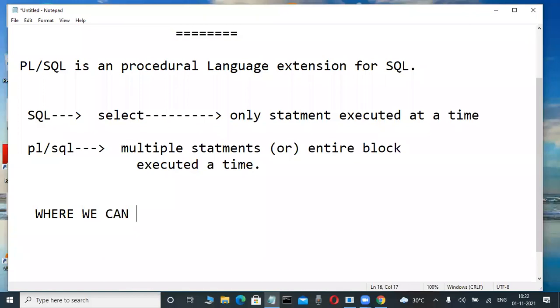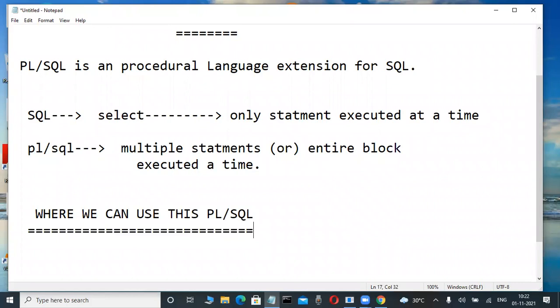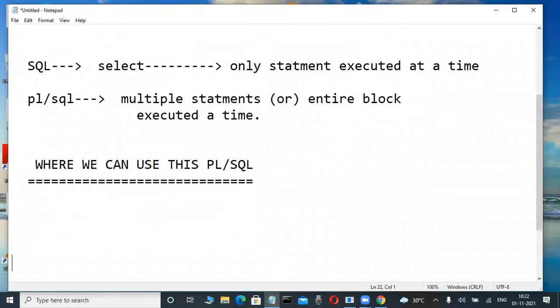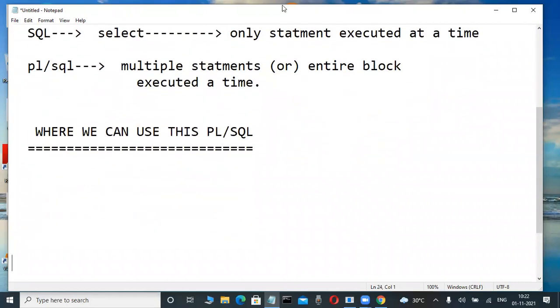Where can we use this PLSQL only? Okay, this PLSQL language. Now check it out. Slowly observe it here. So many users are there, but for your understanding I am telling. Actually, everyone talks about Java, .NET, these types of programmers for understanding. And now here, PLSQL, basically what they're telling me is that PLSQL is application based.